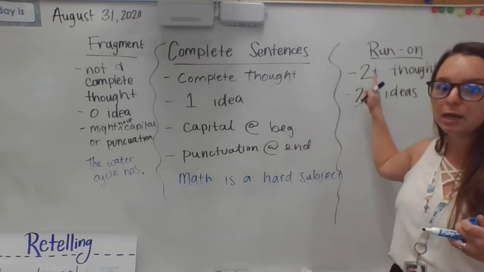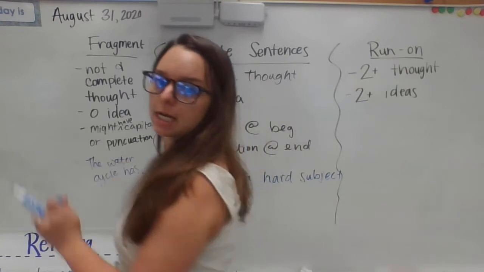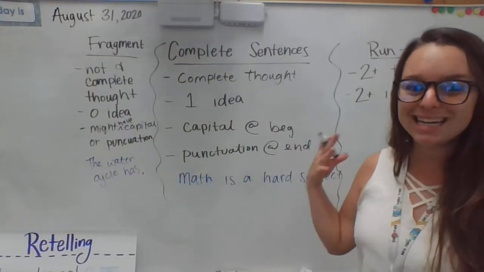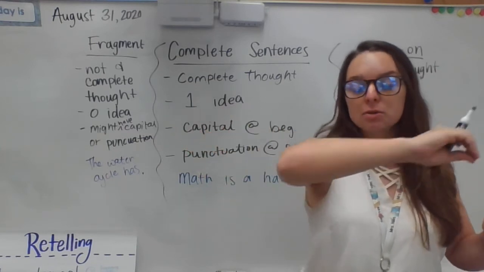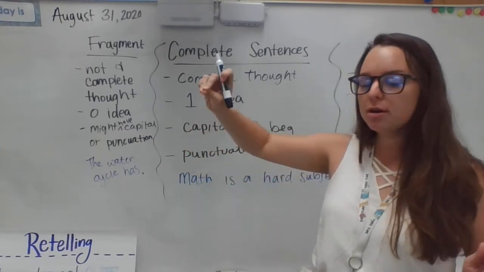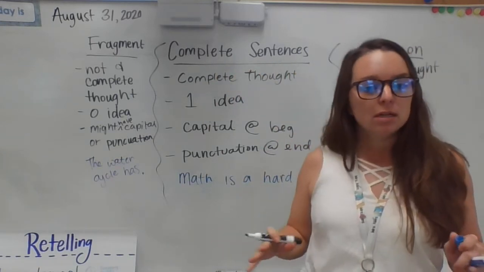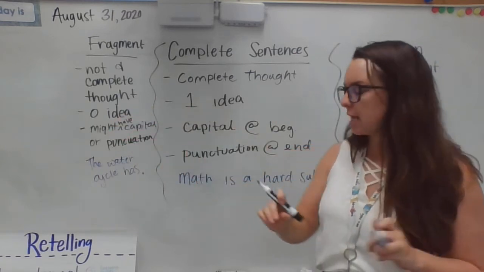That's why we call it a run-on. Because if someone's running, they're going and going and going. When we're talking about a run-on sentence, it's an idea that kind of ran away from us. Just like when we read that book, the run-on sentence went out the door and out the house and down through the town. So we have to think of a run-on as it's too much, okay?